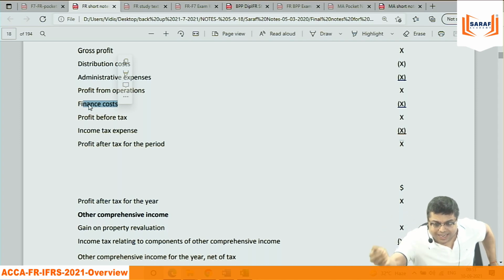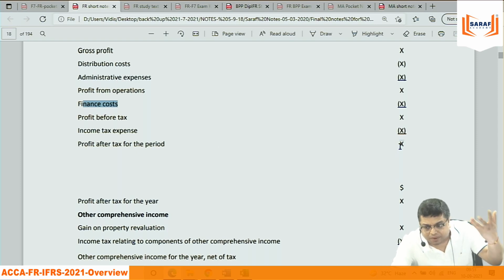Finance cost is interest on loans taken, interest on debentures issued, and preference dividend on non-current liability type of preference shares. So finance cost is not only interest, finance cost is preference dividend also. So your profit is already after deducting preference dividend. You don't have to deduct.